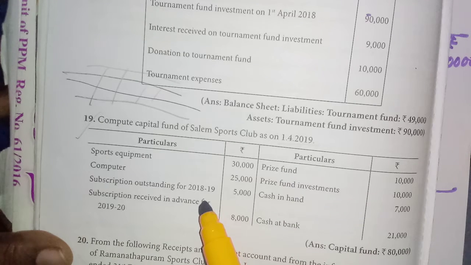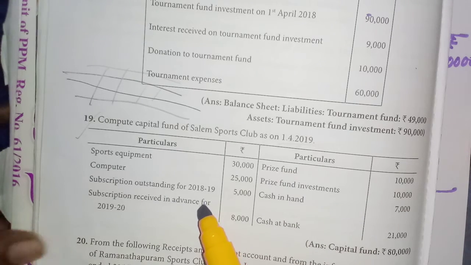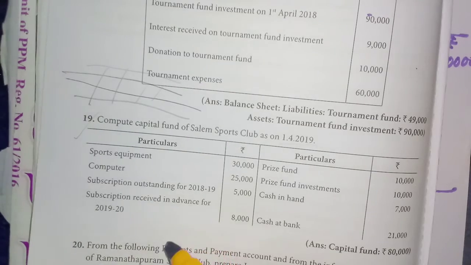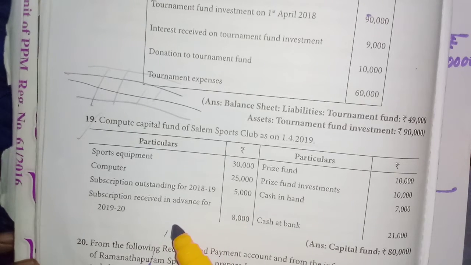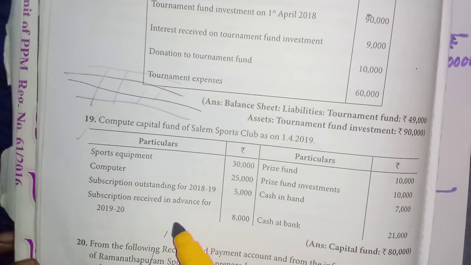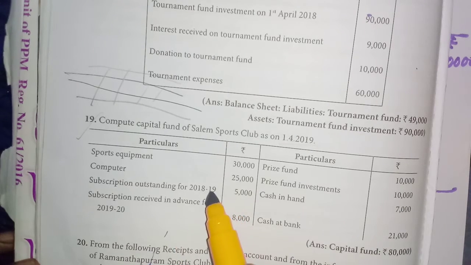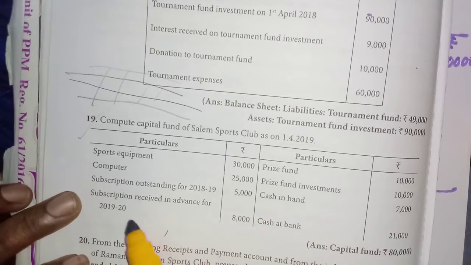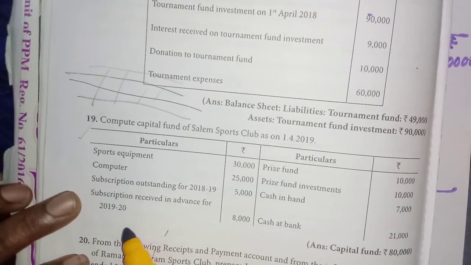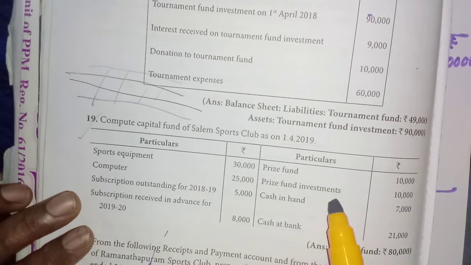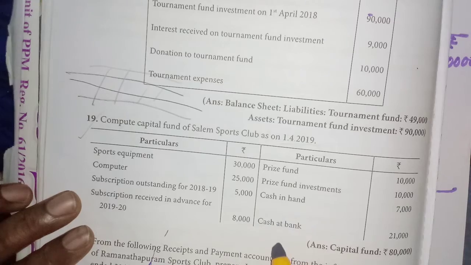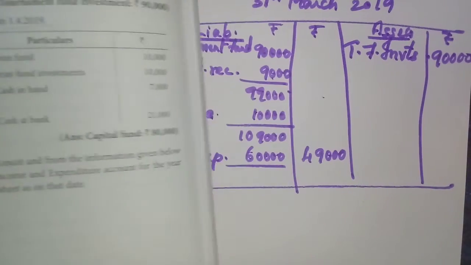This outstanding we have to write on the asset side. Subscription received in advance for 1920, this one is for next year, so it is a liability. Then prize fund, liability. Prize fund investment, asset. Cash in hand, cash at bank. What shall we do?